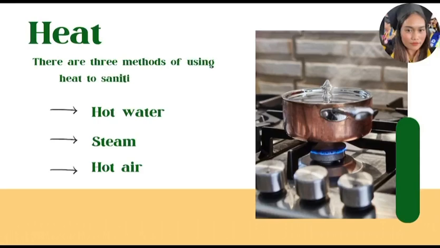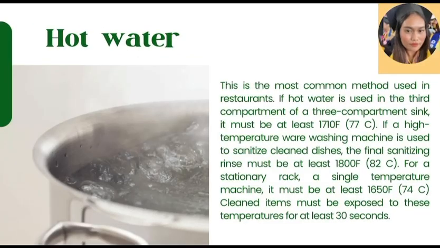So first is the heat. There are three methods of using heat to sanitize surfaces: hot water, steam, and hot air. First is the hot water. This is the most common method used in restaurants. Restaurants use very hot water to kill germs.